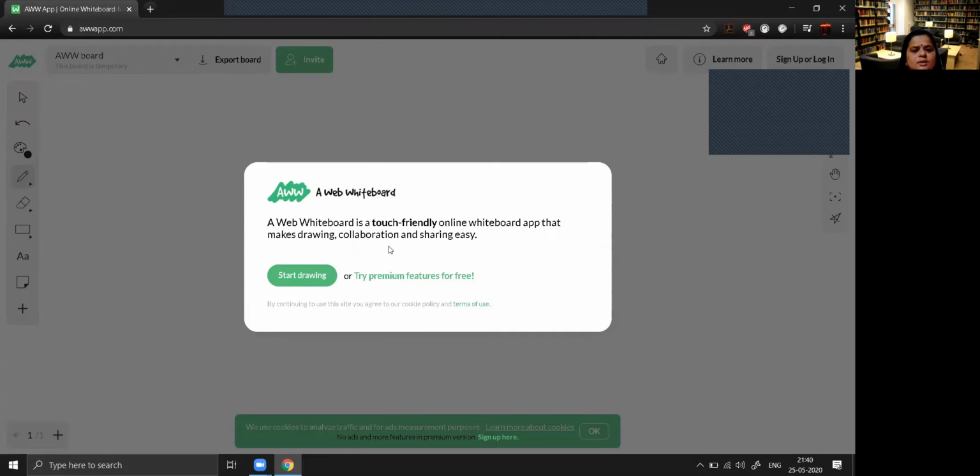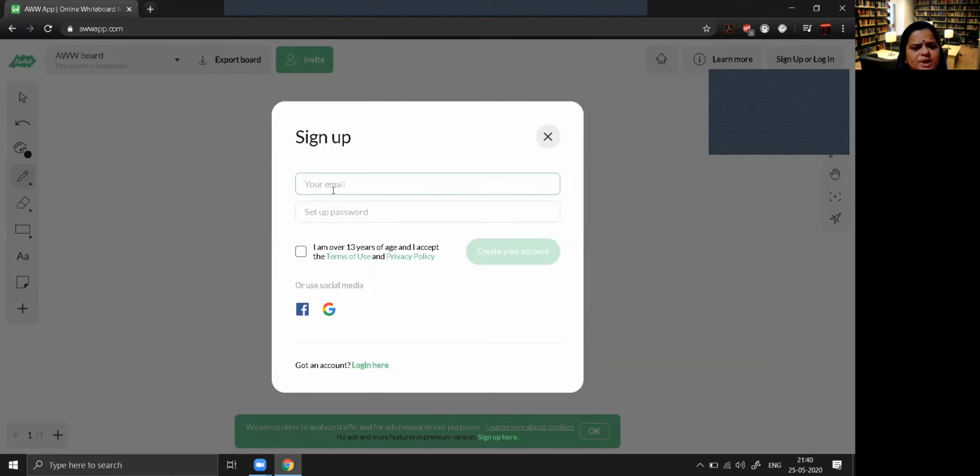And this is a default window, and it says it's a touch-friendly online whiteboard app that makes drawing, collaboration and sharing easy. Start drawing or try premium feature. So try premium feature for free. It will ask your mail ID. So I'm typing my mail ID. Then it is asking for the password.